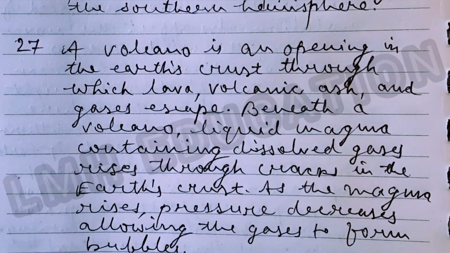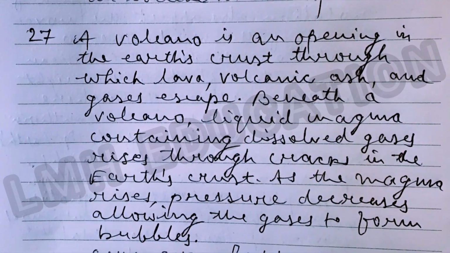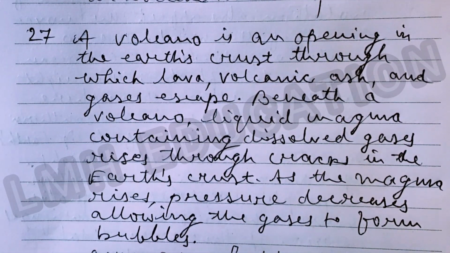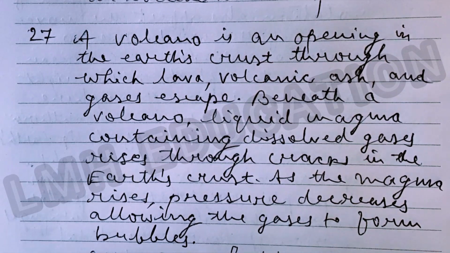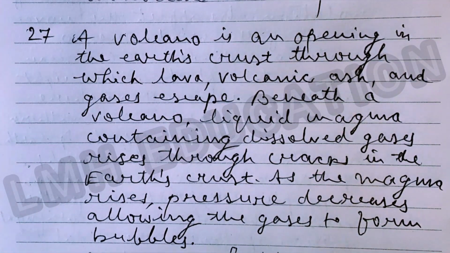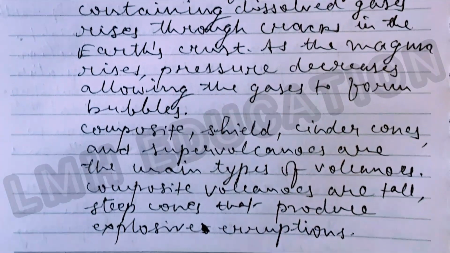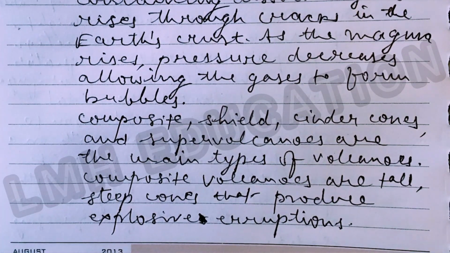A volcano is an opening in the earth's crust through which lava, volcanic ash and gases escape. Beneath the volcano, liquid magma containing dissolved gases rises through cracks in the earth's crust. As the magma rises, pressure decreases, allowing the gases to form bubbles. Composite, shield, cinder cones and supervolcanoes are the main types of volcanoes.